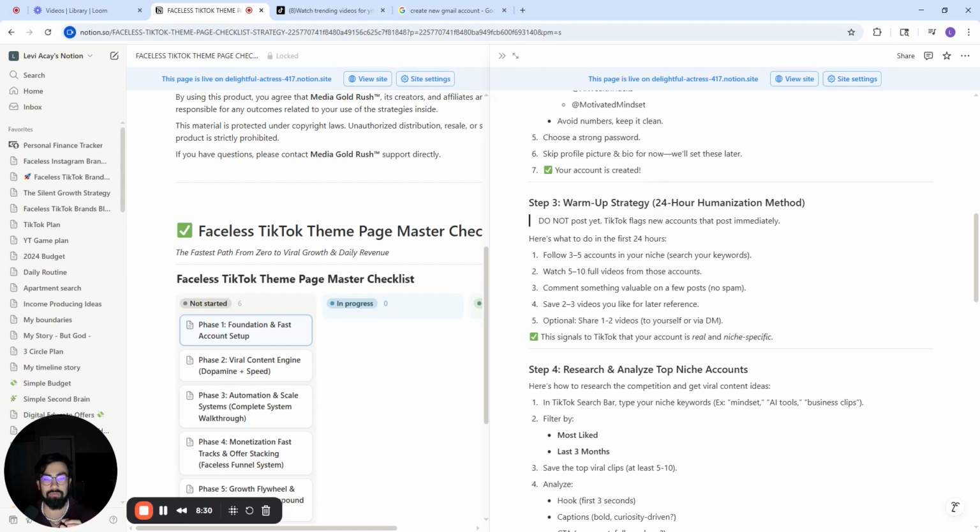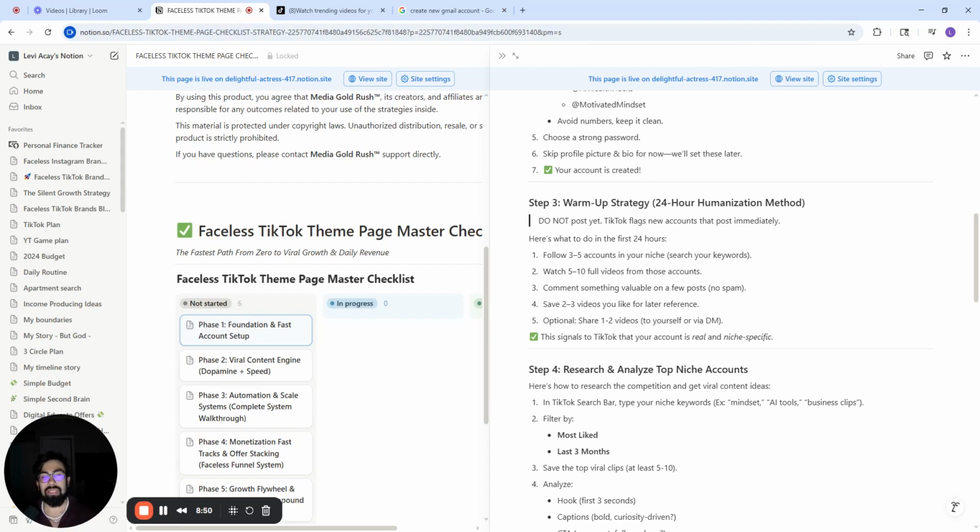So you're wanting to search up, do your research, type in your niche or whatever your account's going to be about. You're going to follow 3 to 5 accounts in your niche. And even if you don't follow them, you're going to interact with them. So it's up to you if you want to follow them or not. I go back and forth on multiple different accounts. Some of them I do follow, some of them I don't.